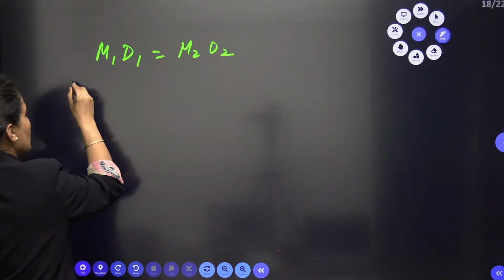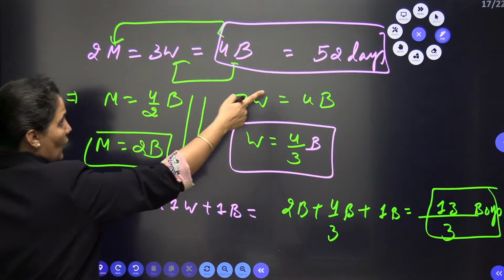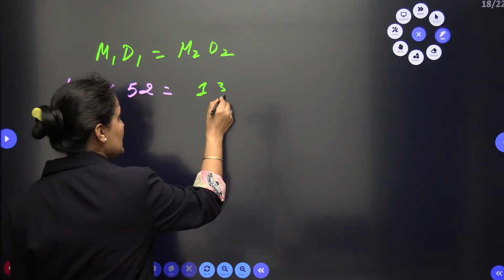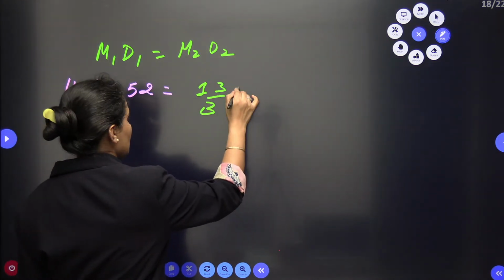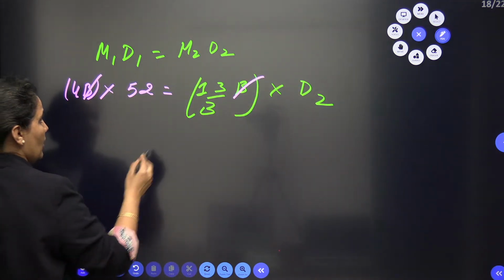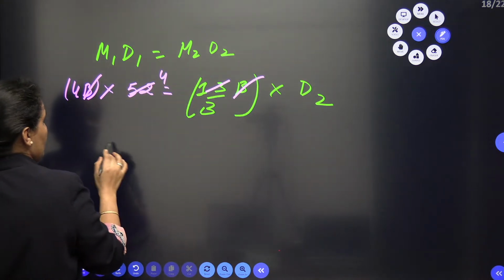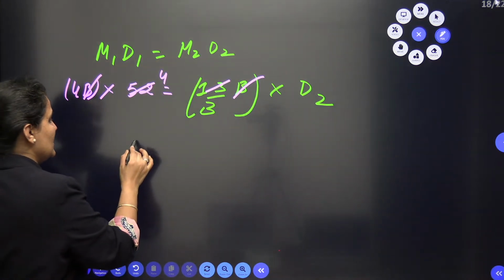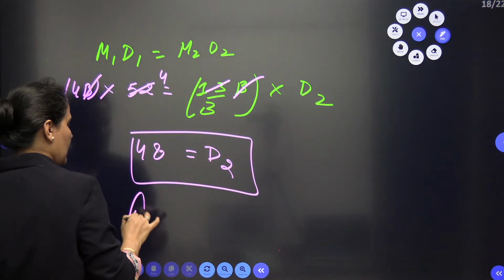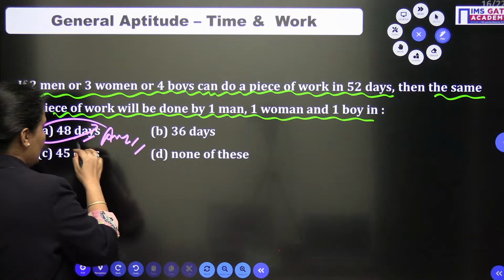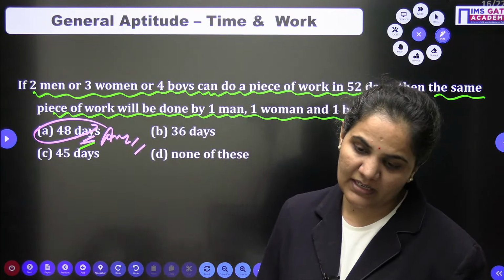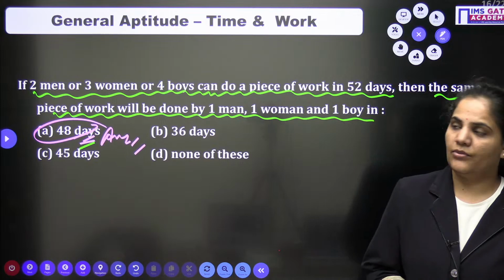M1 means number of boys. 4 boys we are having. They are taking 52 days. Now the 13 by 3 boys will take how many days? That we need to find out. So when you solve, 4 fours are 16, 16 threes are 48. So they will take 48 days, which very easily we can solve and we can get the result as 48.